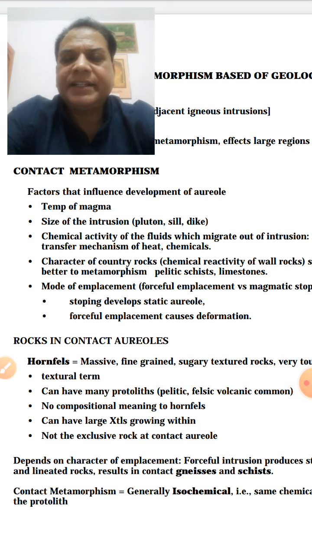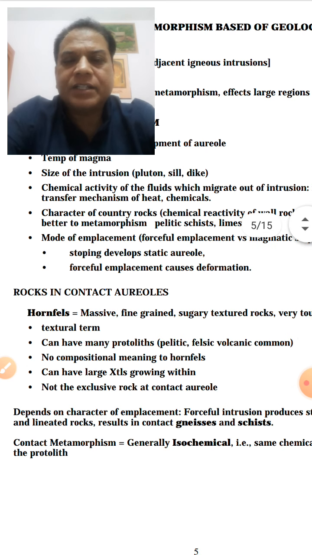But if it is acidic or silicic, it will have lesser effect. So depending upon that, there are factors: size of the intrusion, the pluton, the chemical activity of the fluids, and the character of the country rocks, that depends upon the overlying country rocks that are present, and then the mode of emplacement.